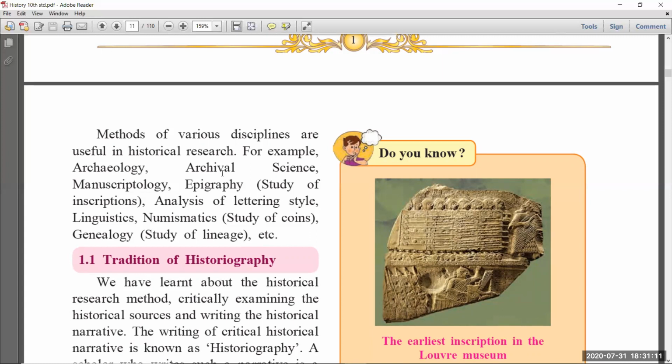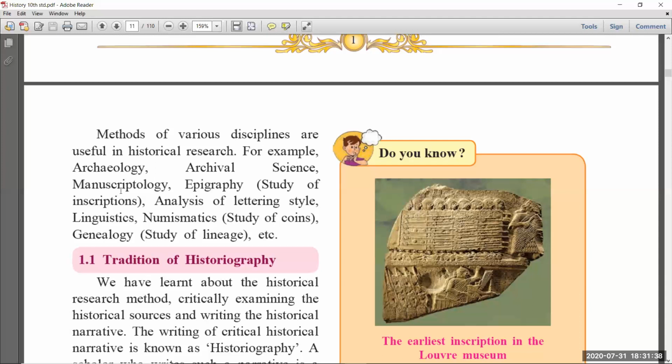Next one is archival science. Archival science means a library of historical documents, or museums. You should have knowledge about museums, where museums are available and where historical documents are available in those museums. You should know that information. So archival science means a library of historical documents or museum.